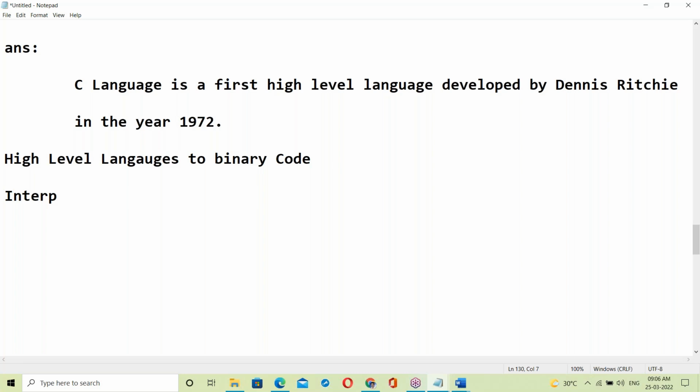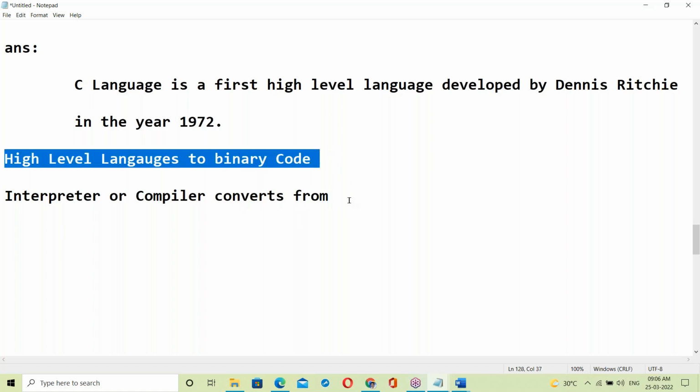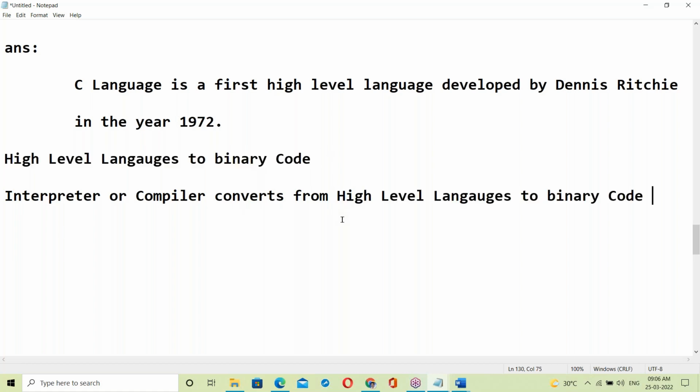Either interpreter or compiler converts from high level language to binary code. Yes, what is an interpreter? What is a compiler? We should discuss this.